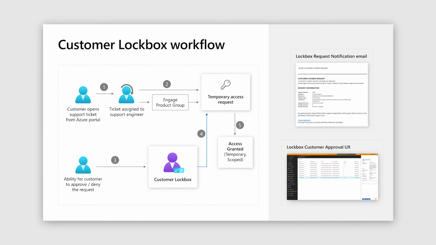And in most cases, we should be able to provide a response back to the customer with a resolution or a path to resolution detailing the steps that the customer needs to take. However, there are cases where an engineer requires elevated permissions. Now, these permissions also in most cases will not result in getting access to customer data.